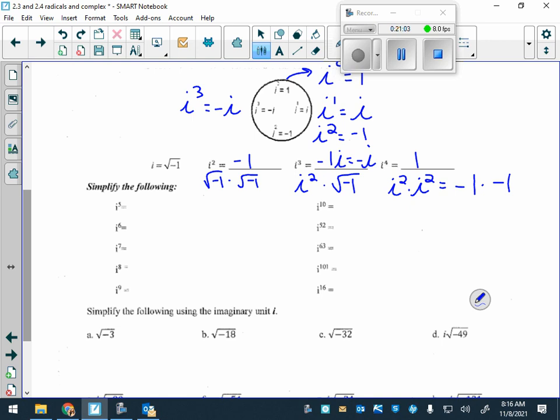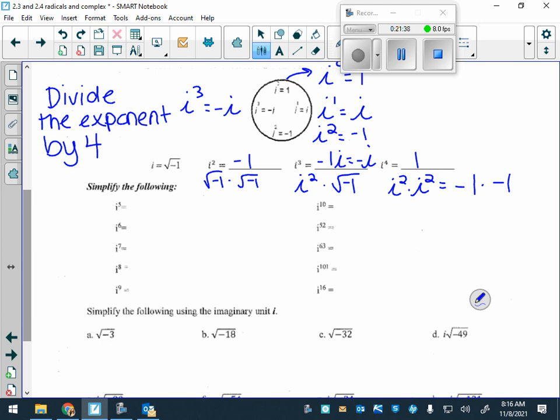So, you might be given I with a specific exponent. What we do to find what it's equivalent to, it's going to be one of 4 of these. It's either going to be I to the 0, I to the 1st, I squared, I cubed, okay? How we get there is divide the exponent by 4. And the remainder is either going to be no remainder, 1 remainder, 2 remainder, 3 remainder.